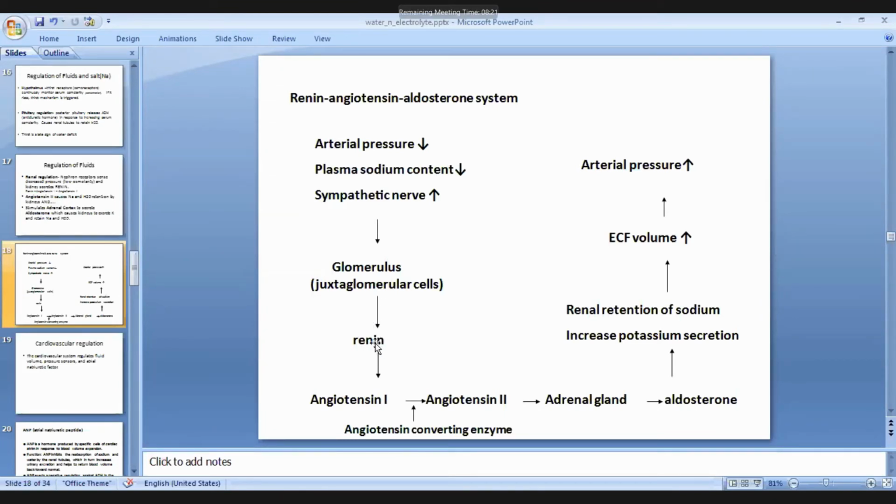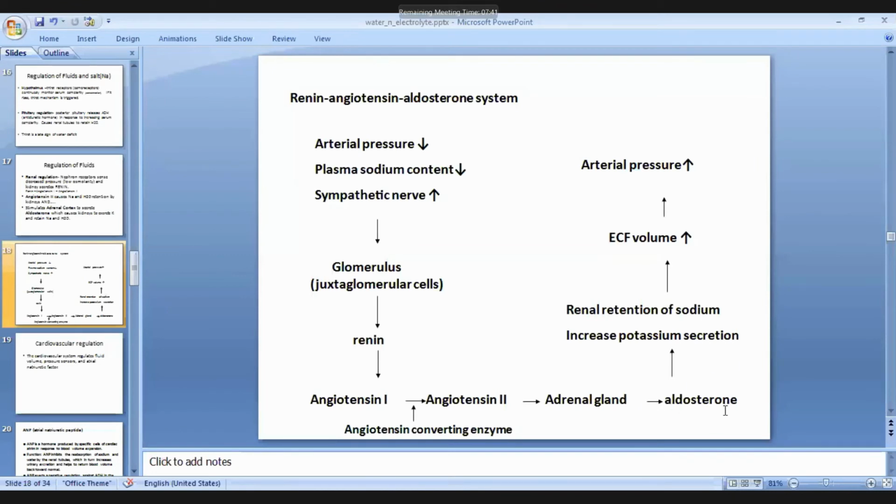Now renin converts angiotensinogen to angiotensin I. After that, angiotensin I is converted to angiotensin II by angiotensin converting enzyme. This enzyme, angiotensin converting enzyme, ACE in short, is secreted from the lungs. Now angiotensin II stimulates the adrenal gland for the secretion of aldosterone.